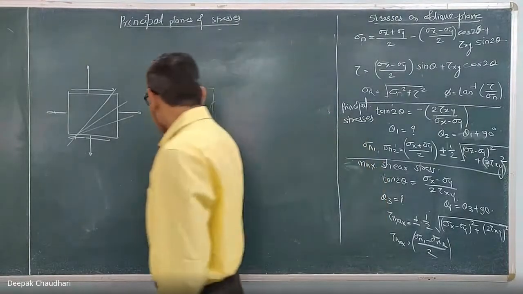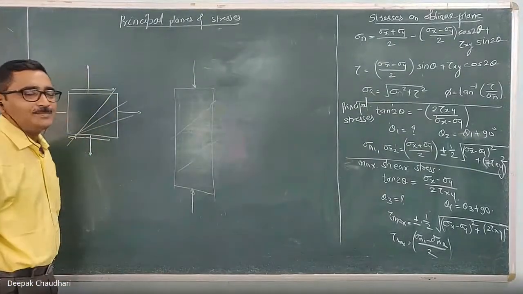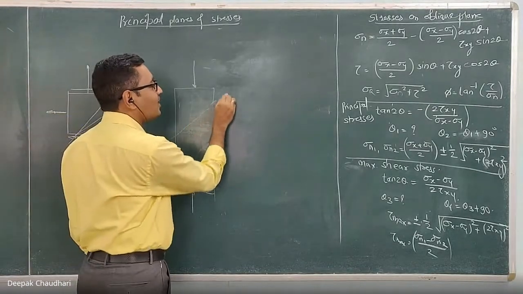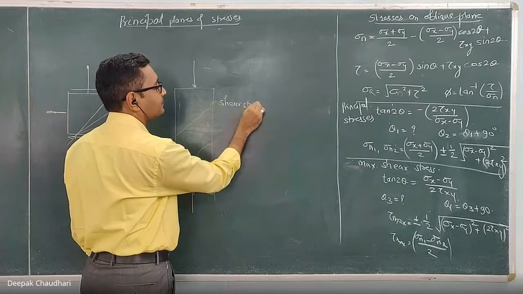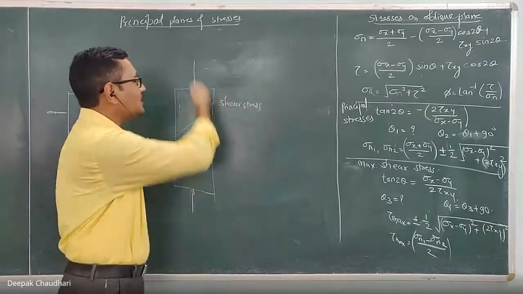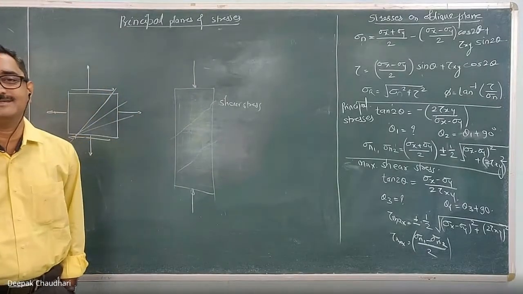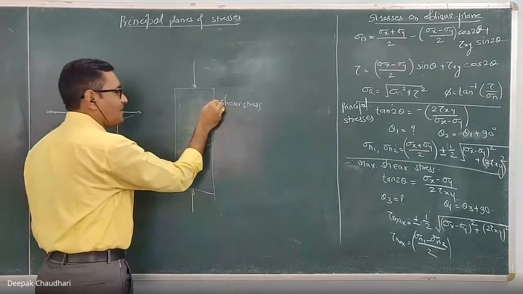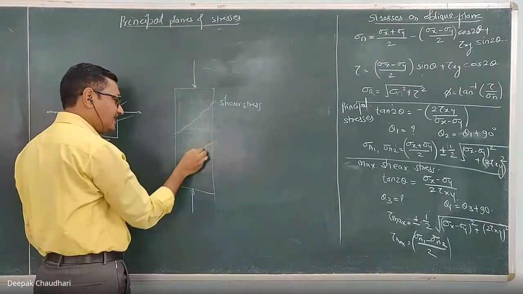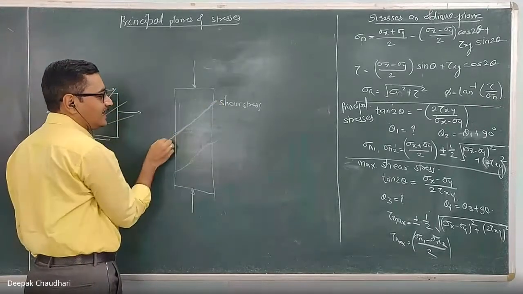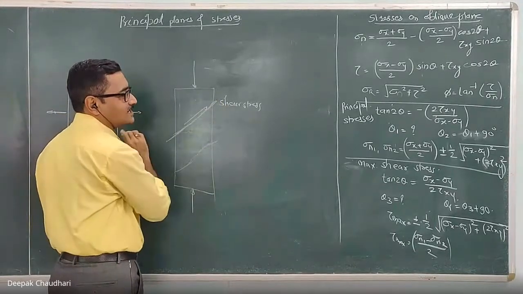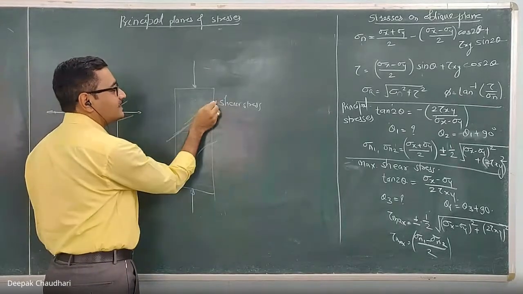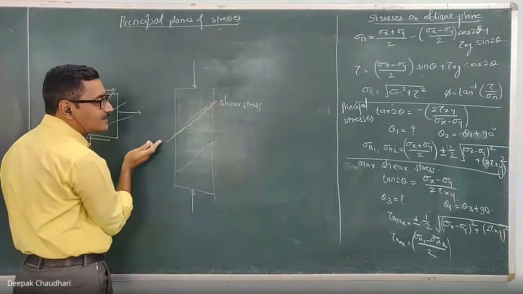Whenever such inclined cracks are developed in a column, this failure is because of the shear stress. Concrete is very strong in compression, but it is poor in shear if it is a concrete structure. When such cracks are developed along the inclined plane, the reason is that on this inclined plane the maximum shear stress is developed beyond the permissible limit, and because of that this material fails along this plane only.